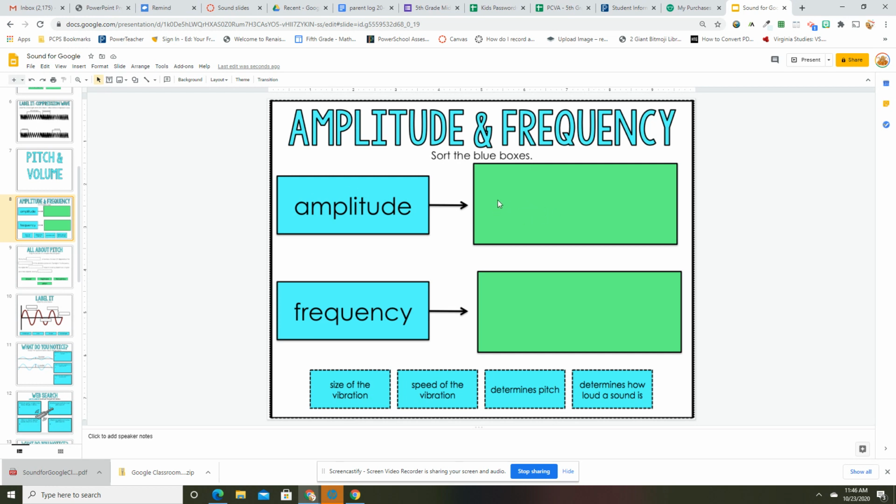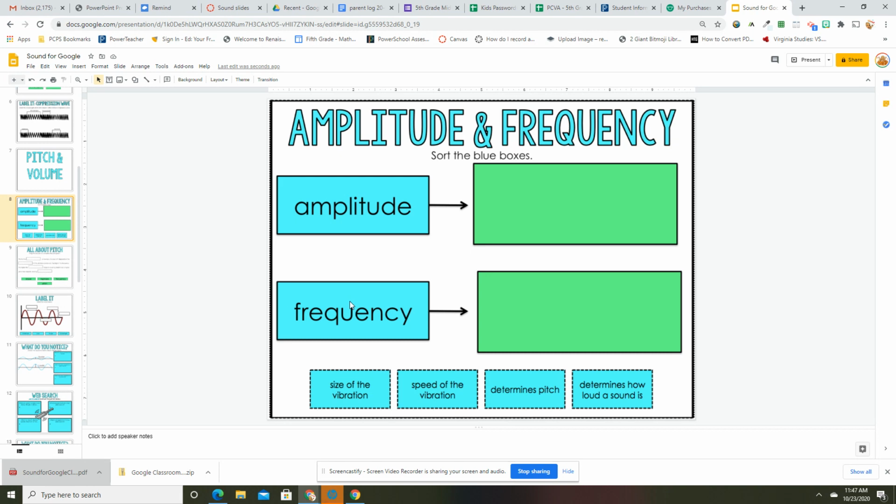All right, so amplitude and frequency. Remember, amplitude is how loud or how soft something is. Frequency is the pitch, how high or low something is. So amplitude would be, this would be loud amplitude. This would be soft amplitude. Low, small. Frequency would be high frequency, a high pitch. This would be a low frequency, a low pitch.